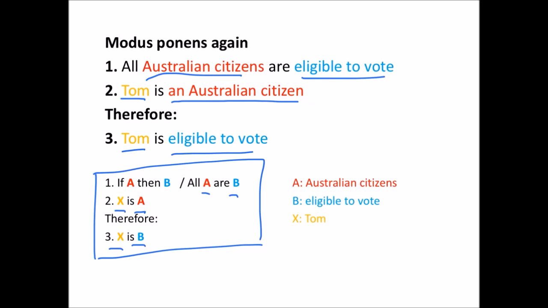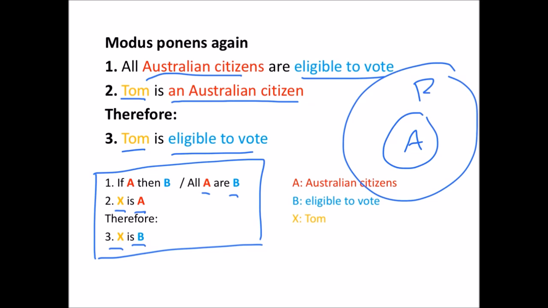So this is the valid pattern modus ponens again. All A are B, or if something is A then it's B, and some particular thing X is A, therefore that thing is B. Valid form of argument. And again, you can see that it's valid by thinking about this kind of diagram, which represents now all A are B. Anything that's in the A circle is in the B circle, and if X is in A, then X is automatically in B.